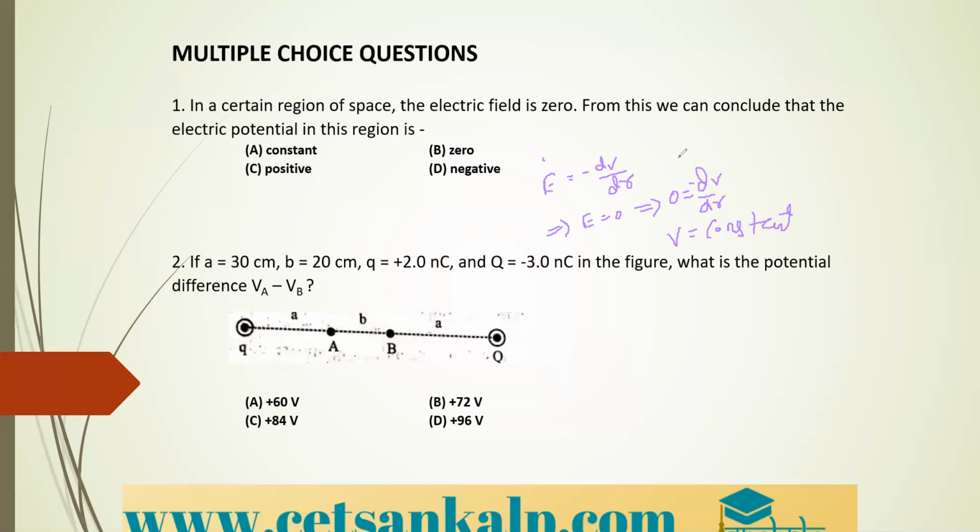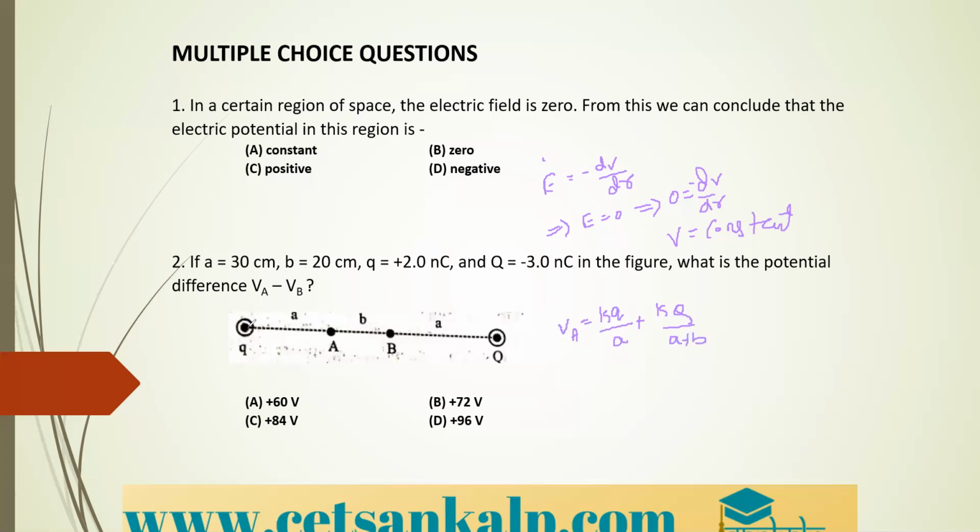Okay, so first you can take the formula for VA and for VB. The potential at A, due to the system of charges, is K into q divided by A, that is the distance between small q and point A, plus K into Q divided by A plus B. I hope you understood this.